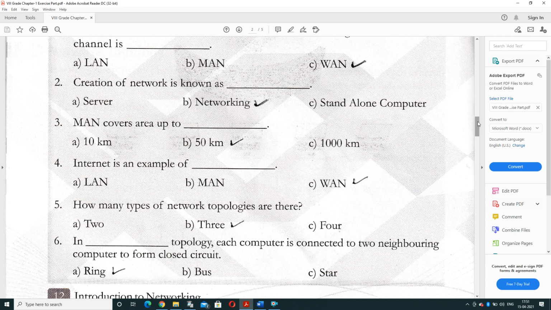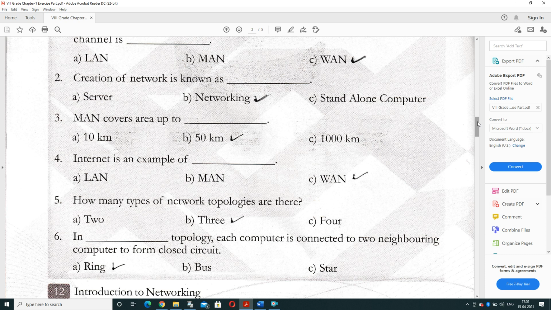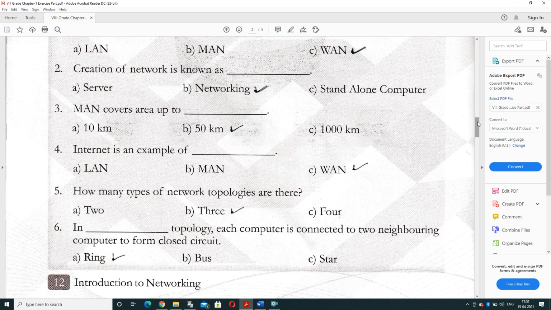How many types of network topologies are there? Options: 2, 3 or 4. As per your syllabus, we are studying 3 types of topologies: bus, ring and star. Question number 6. In dash topology, each computer is connected to its neighboring computer to form a closed circuit. In a ring topology, one computer is connected to the previous computer and to the next computer. So one computer is connected to two neighboring computer systems.